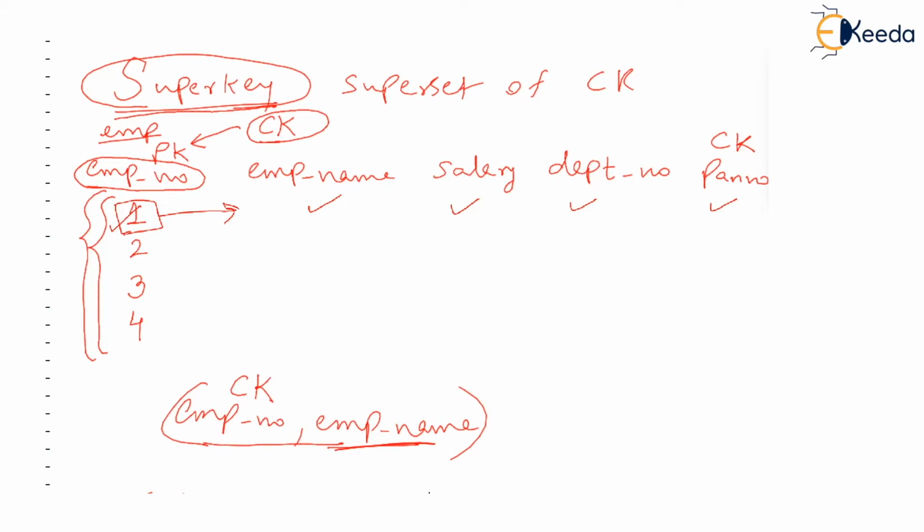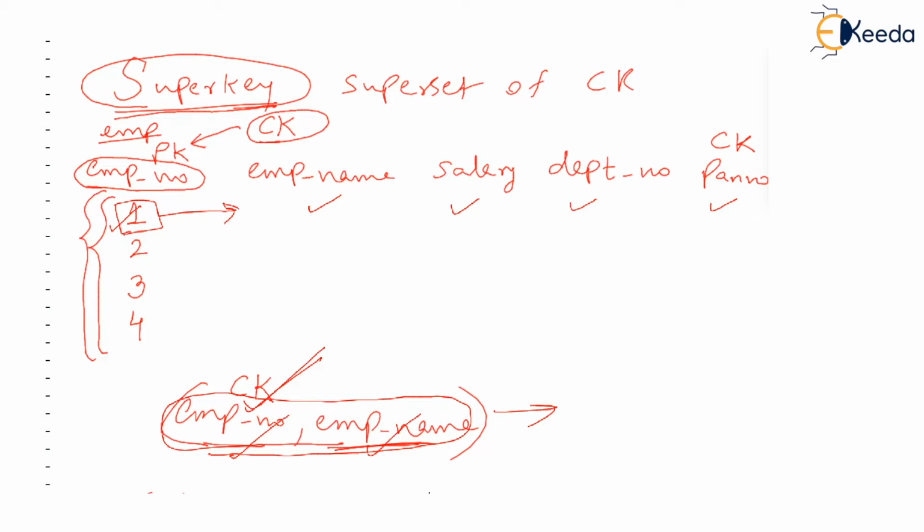Then if you know employee number and employee name, you will be able to determine all the attributes, because only employee number was sufficient to determine all the attributes. Then if both are given, employee number and employee name, obviously you will be able to determine the properties of that particular employee.